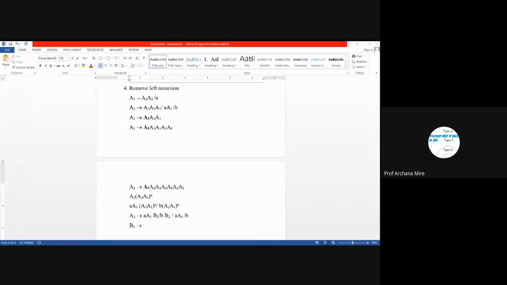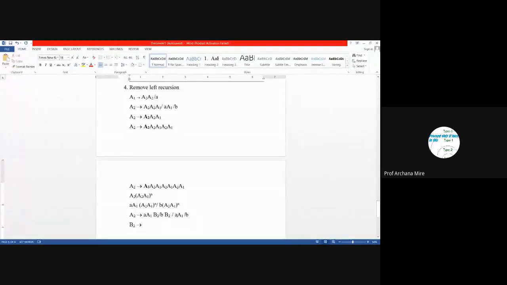For that, we will be writing it simply as A2, A1, because we want to generate this production A2, A1. But since we want to generate it repeatedly, we need to write there B2 as well. Now it can be generated once, it can be generated twice, it can be generated n number of times.